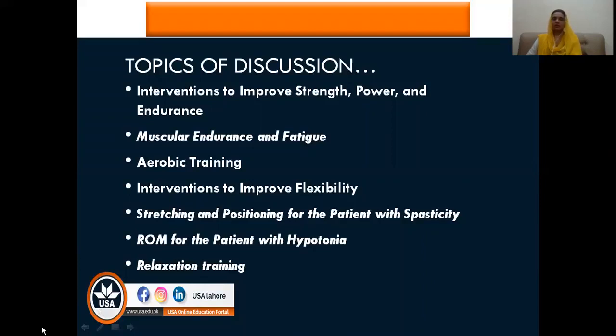We'll be discussing interventions to improve flexibility, stretching and positioning for spastic muscles, and then how you can manage the patient who has a tone reduction problem, that is hypotonia, and finally relaxation training. So these are all the tools that will be used judiciously according to the situation and the requirement of the patient. You are the therapist, and this is your clinical reasoning and clinical decision making, deciding which tool or intervention to use according to the patient's condition.